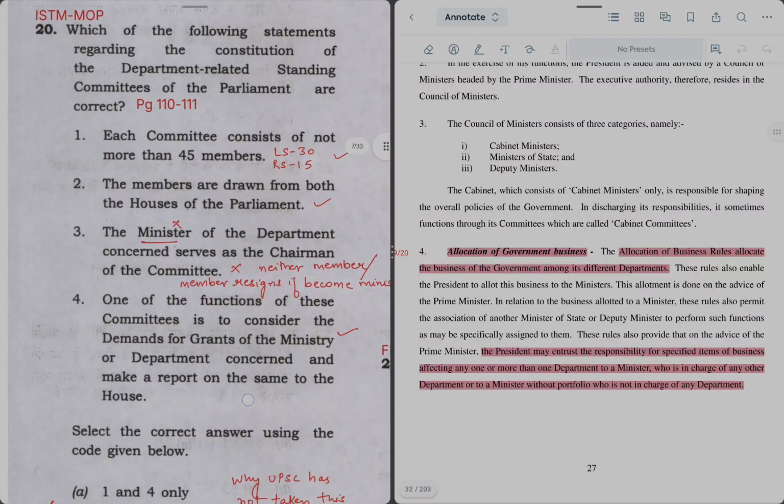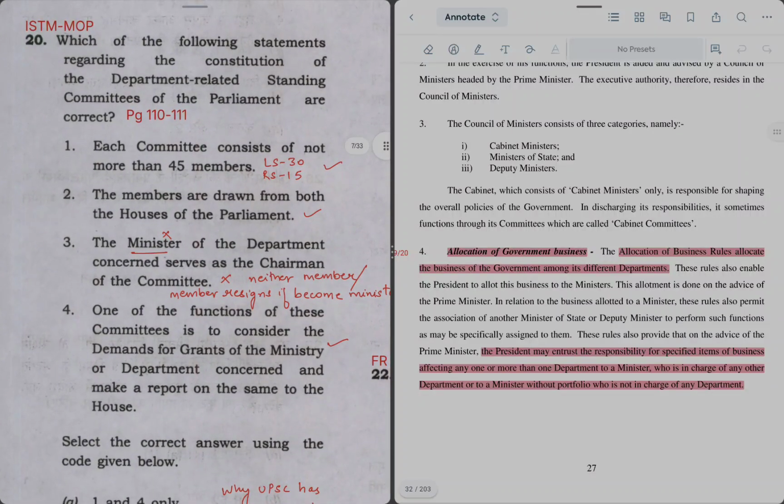So with that we have come to end of this video where we have discussed 20 questions of paper 2 of SLDC exam for the year 2019 and 2020.